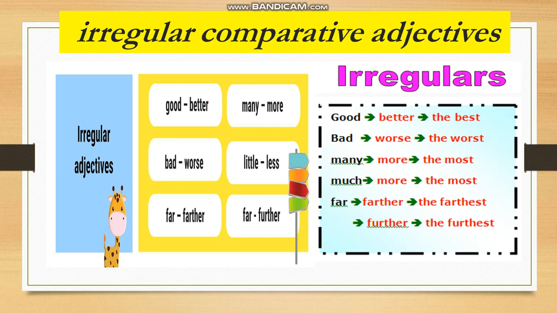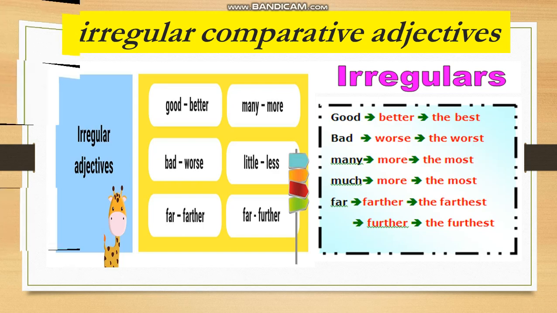Look at the irregular adjectives: good, better, the best. Better is the comparative form; the best is the superlative form. Bad, worse, the worst. Many, more, the most. Much, more, the most. Far, farther or further, and the farthest or the furthest.